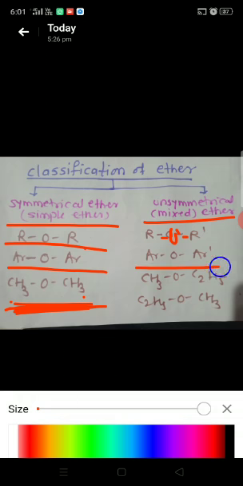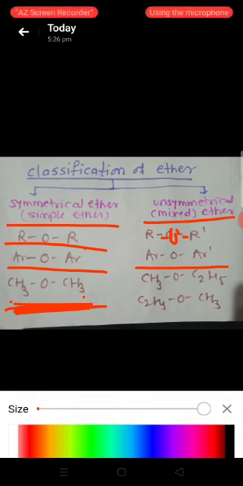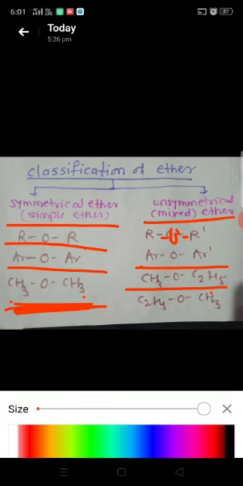See here also the oxygen is attached to two aryl groups, but one aryl group is different and this aryl group is also different. See the example of unsymmetrical ether, ethoxymethane. This is the example of unsymmetrical ether.